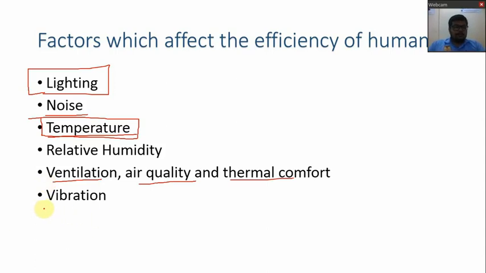Next is the vibration. In many machines, when the worker feels that it is vibrating too much, then obviously it will affect the efficiency of the human. So these are the six things which affect the efficiency of humans.